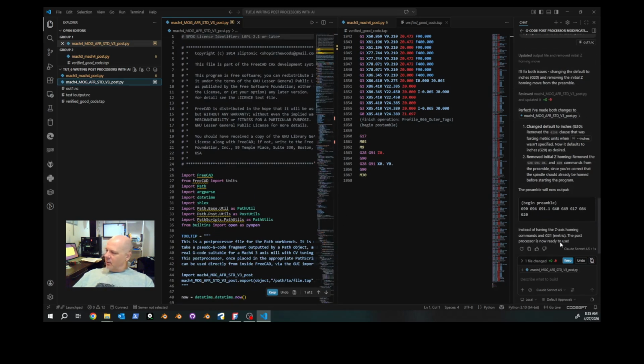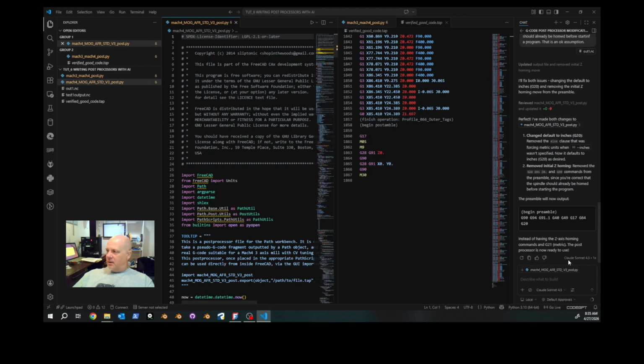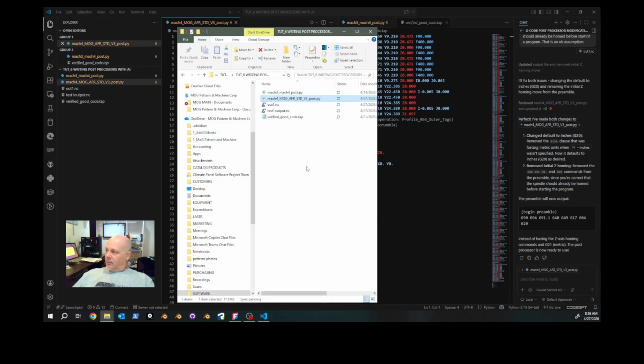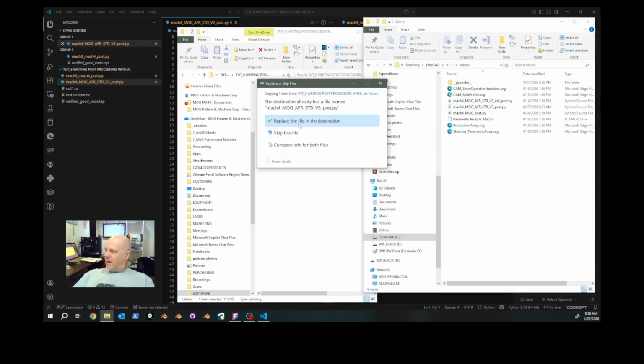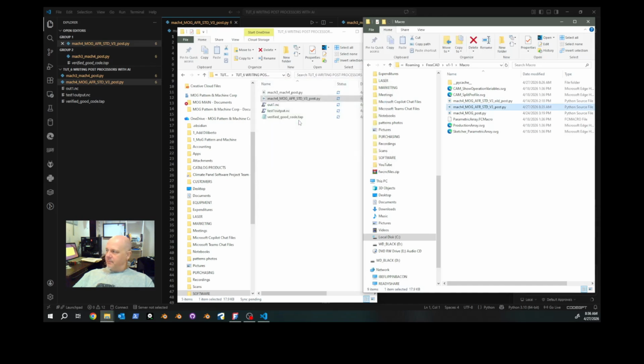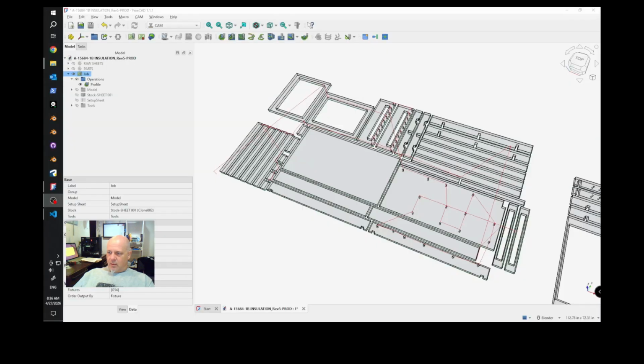So it says it's now ready to use. So let's hit keep. And then we go back to our file folders. We're going to take this adjusted post and drop it in and hit replace file. Now we're going to switch back to FreeCAD, and we're going to post process this again.